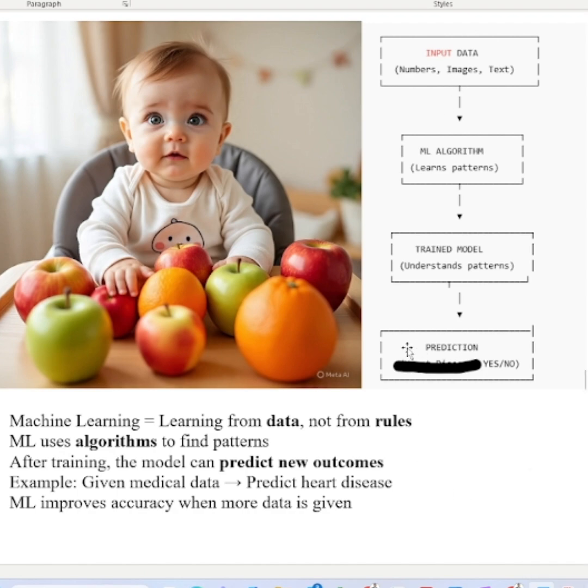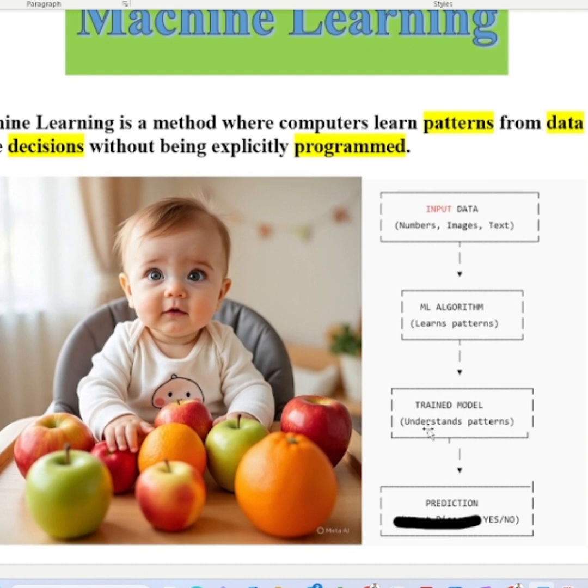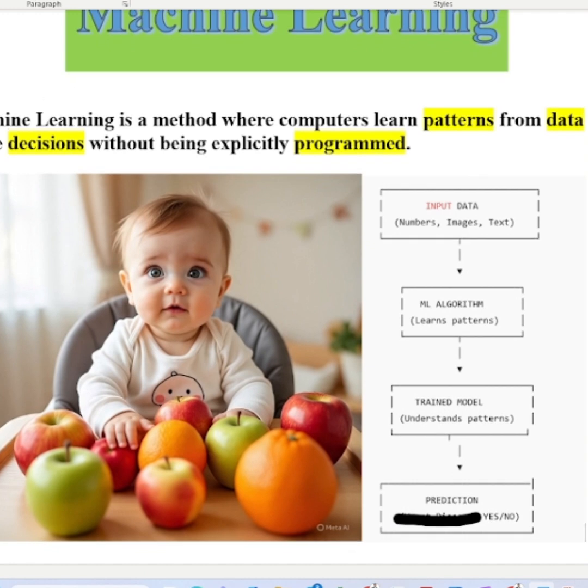This is the machine learning concept. So we'll learn machine learning with the actual definition. Machine learning is a method where computers learn patterns. Here I showed a baby, right? The baby has learned the pattern from the data. What pattern? The name of the object, it may be apple or orange. From data: what data? A number of apples and a number of fruits. And make decisions, which is apple, which is orange, right? Without being explicitly programmed. We don't use much explicit programming for this. So this is machine learning.